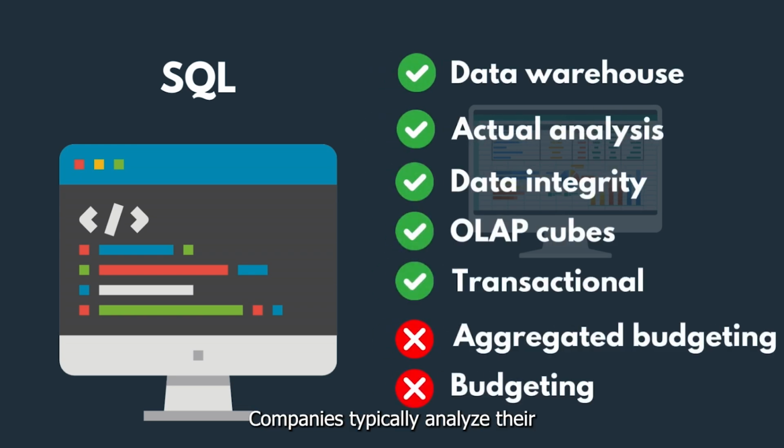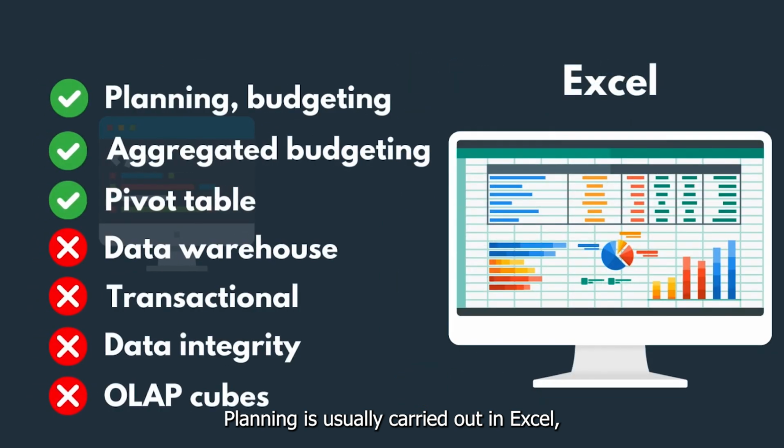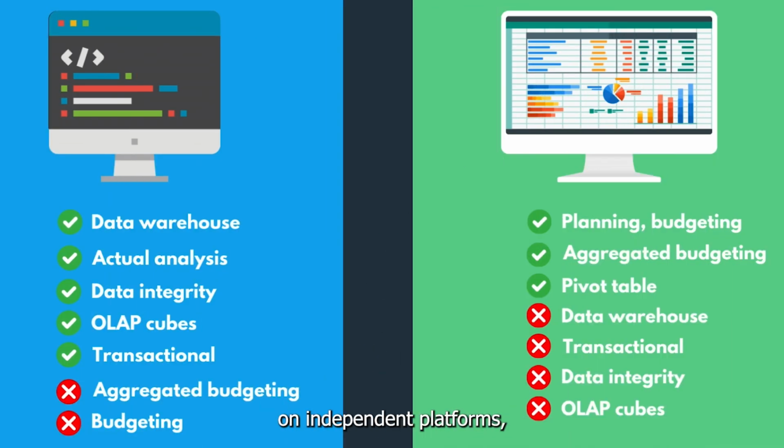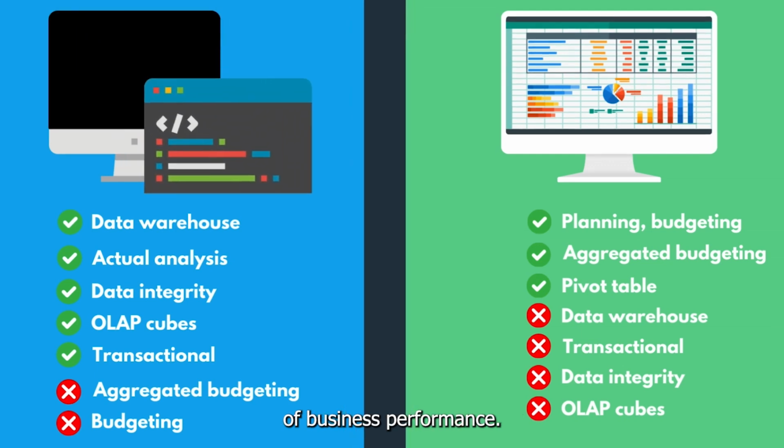Companies typically analyze their actual data using SQL, leveraging dimensional structures such as OLAP cubes. However, these systems are not suitable for planning purposes. Planning is usually carried out in Excel, which lacks dimensional and transactional capabilities. As a result, the analysis of actual and planned data occurs separately on independent platforms, making it difficult to gain a comprehensive view of business performance.